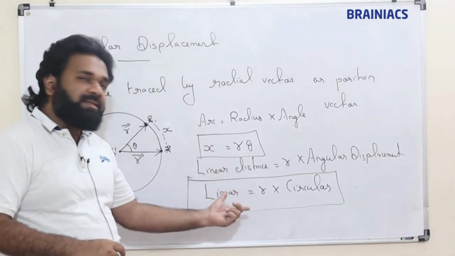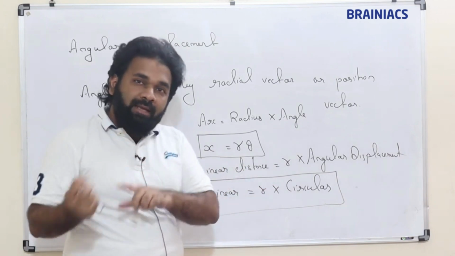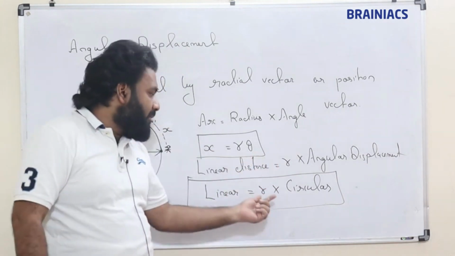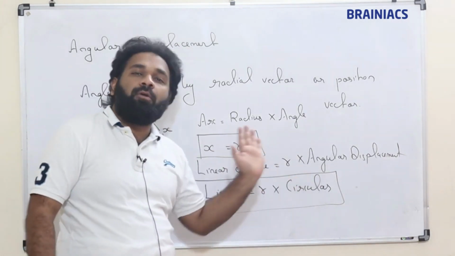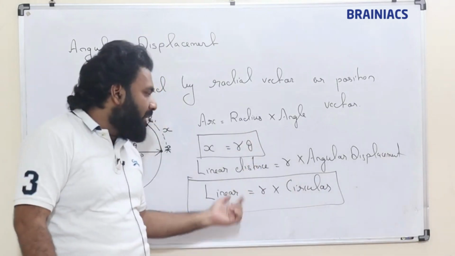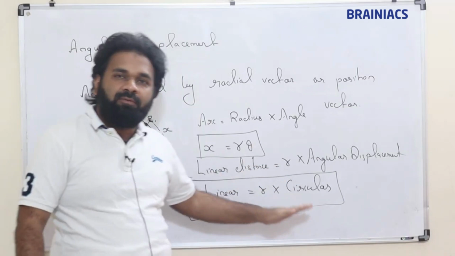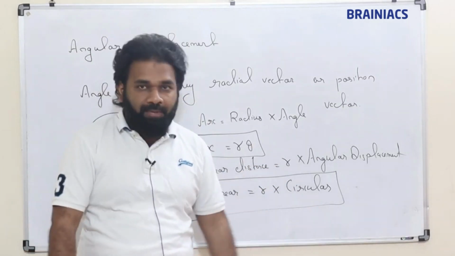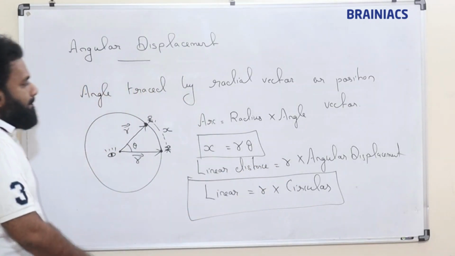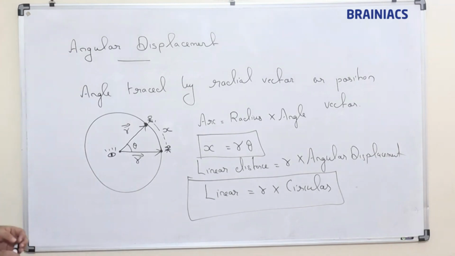Linear momentum, angular momentum, many places this r into circular equivalent will come. If you know this relation, it will help us. Clear? So note it down. Angular displacement.